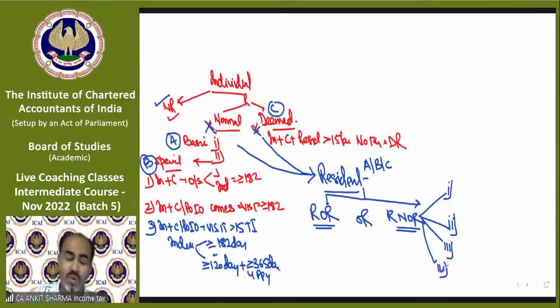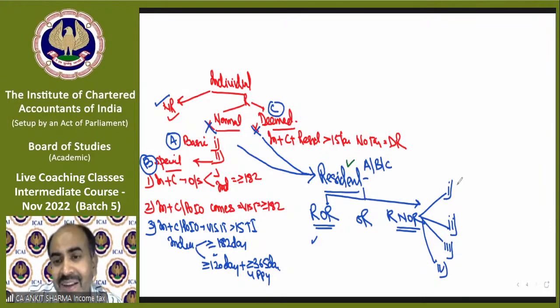But if you do not fulfill any of these conditions, then only you will be called a resident and ordinary resident. So if you fulfill any of these conditions, you will be called a resident and not ordinary resident. If you do not fulfill, you will be called a resident and ordinary resident. Okay. Condition number 1. So if that person who became automatically resident, whether by normal resident or deemed resident,